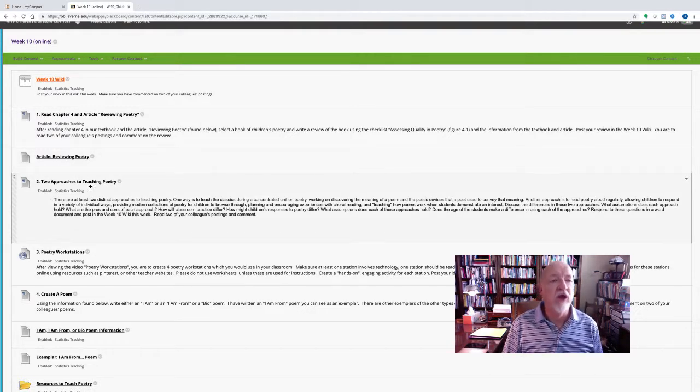The second activity is about two approaches to teaching poetry. There are at least two distinct approaches to teaching poetry. One way is to teach the classics during a concentrated unit on poetry, working on discovering the meaning of a poem and the poetic devices that a poet used to convey that meaning. Another approach is to read poetry aloud regularly, allowing children to respond in a variety of individual ways, providing modern collections of poetry for children to browse through, planning and encouraging experiences of choral reading, and teaching how poems work when students demonstrate an interest.